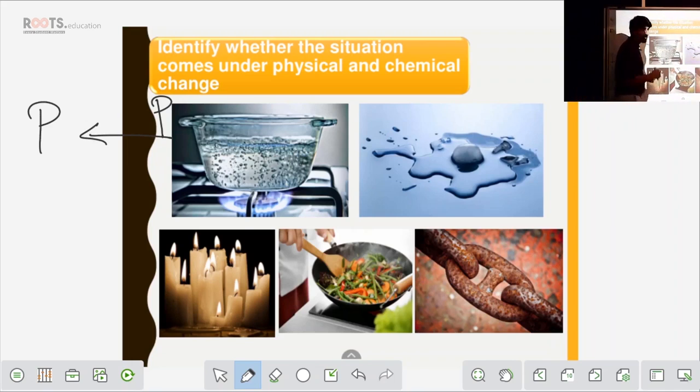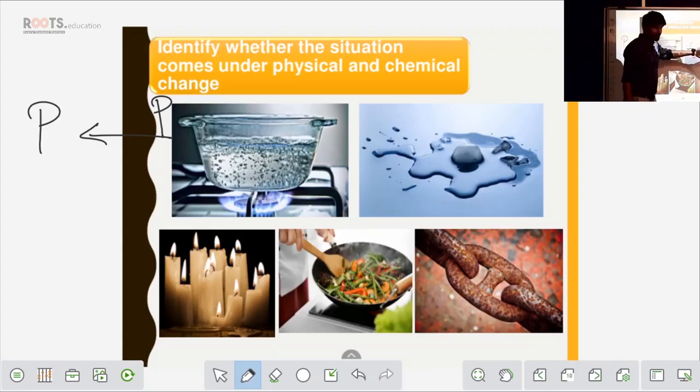See, when you boil the water, what happens? The water which is in a liquid form gets boiled and gets converted into water vapor, so into a gaseous form, right? So here the state of matter is different, it is converting from liquid to gaseous form. So the state is different, so it is a physical change.